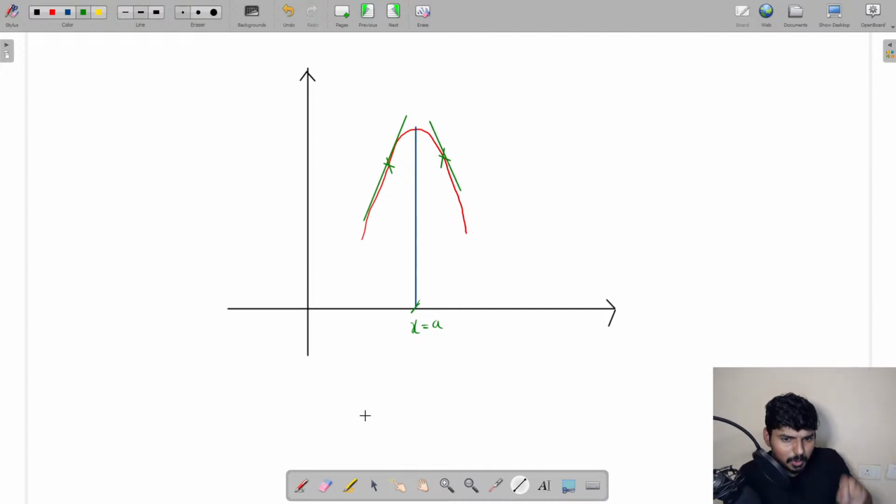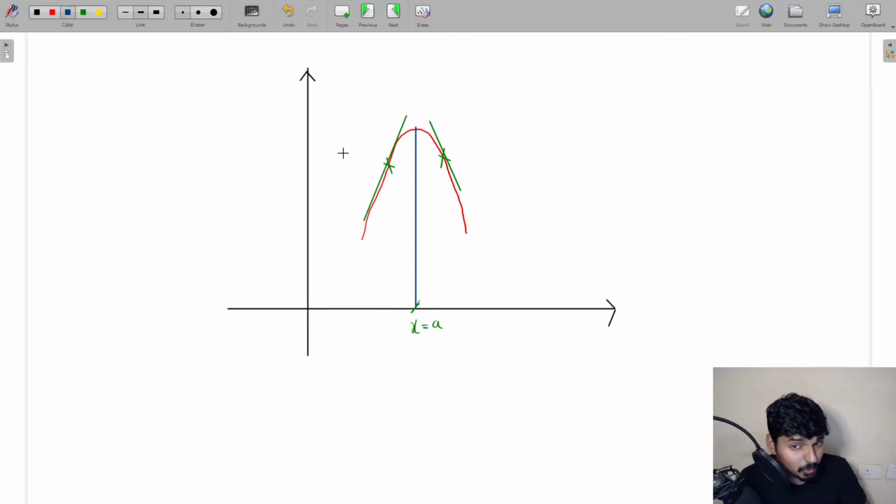Now observe the slope of the tangents, everyone. For the left side region, whatever tangent you have drawn on the left side of x equal to a, the slope, which is dy by dx, is going to be greater than 0. How do you know that? Very simple. You see the angle made by this line with any horizontal line is always an acute angle. Acute angle theta, tan theta is positive. Slope is positive. dy by dx is positive.